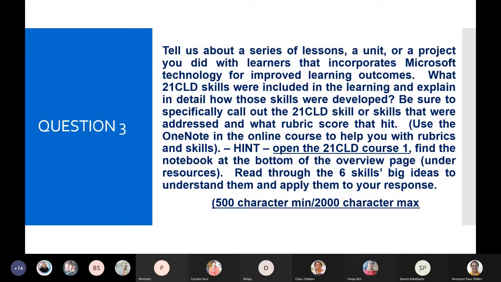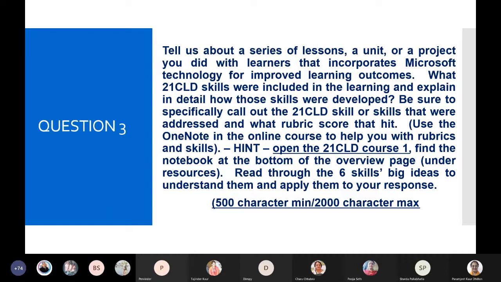What 21st century learning design skills were included in the learning, and explain in detail how these skills were developed. Be sure to specifically call out the 21CLD skill or skills that were addressed and what rubric score that hit. Use the OneNote in the outline course to help you with rubrics and skills.